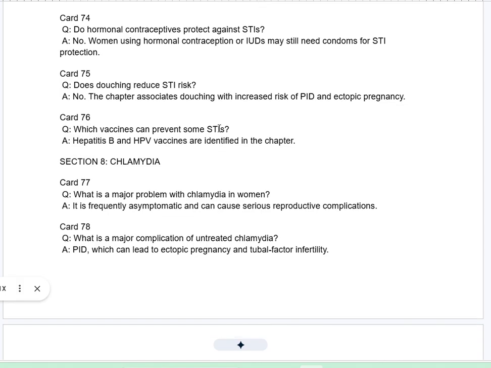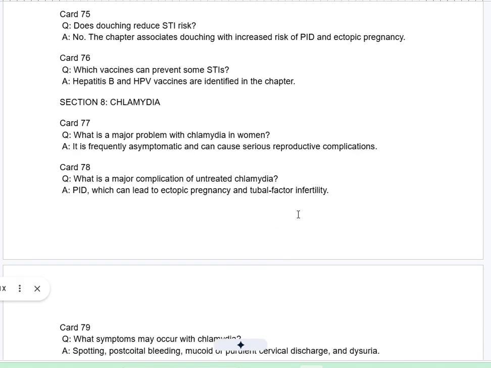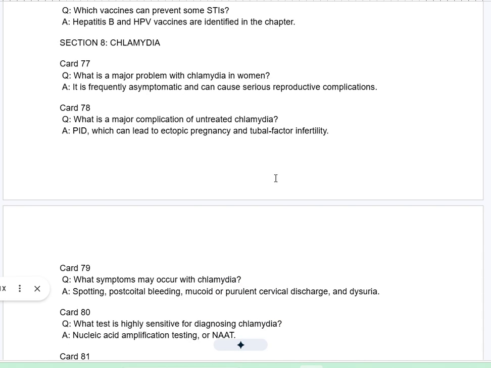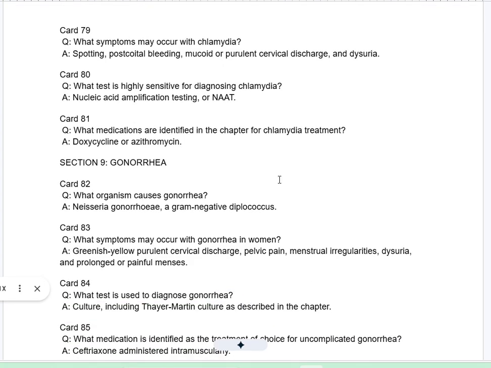Section 8. Chlamydia. Card 77Q. What is a major problem with chlamydia in women? A. It is frequently asymptomatic and can cause serious reproductive complications. Card 78Q. What is a major complication of untreated chlamydia? A. PID, which can lead to ectopic pregnancy and tubal factor infertility.